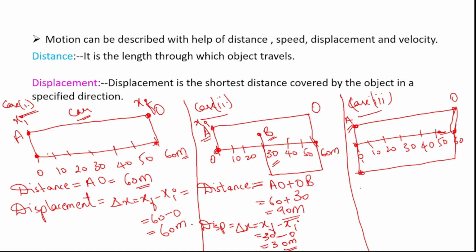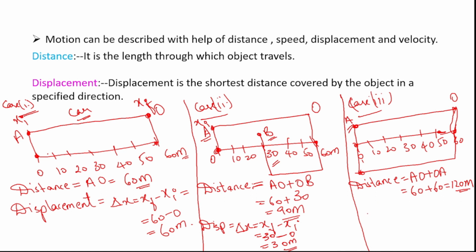So for this, how will we find the distance? What will be the distance of the car? It will be AO plus OA, right? So what is AO? 60 meters. And what is OA? 60 meters. So what will be the distance? It will be 120 meters. So the total distance which the car has travelled is 120 meters.